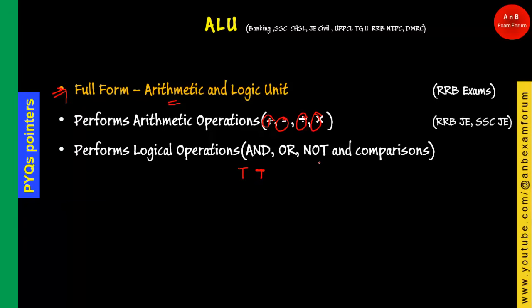NOT is a negation, meaning the opposite. If it is true, the negation of true is false. And there are various other comparisons like greater than, smaller than, equal to, greater than or equal to, less than or equal to, and many other comparisons.